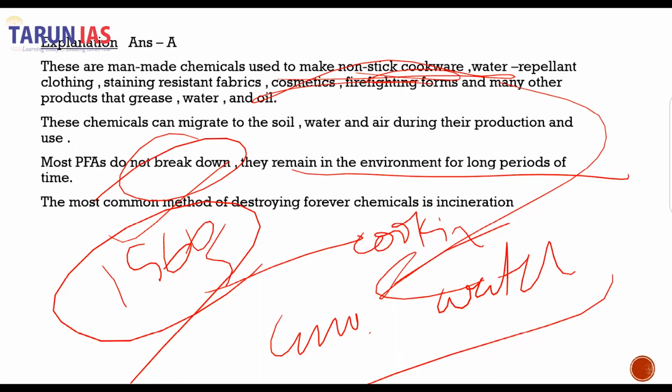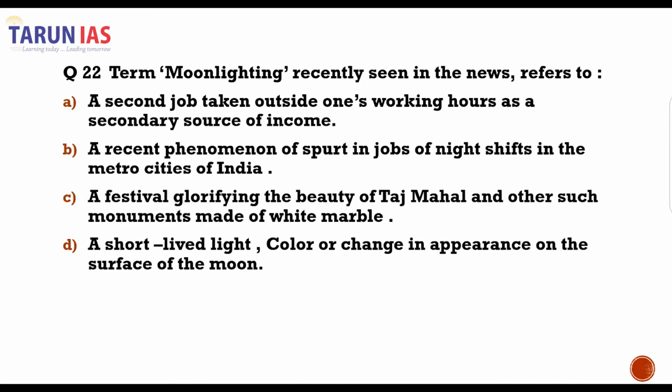Let's move on to the next question. The term moonlighting, recently seen in the news, refers to: a second job taken outside one's working hours as a secondary source of income; a recent phenomenon of a spurt in night shift jobs in the metro cities of India; a festival glorifying the beauty of the Taj Mahal and other such monuments made of white marble; or a short-lived light, color or change in the appearance on the surface of the moon.